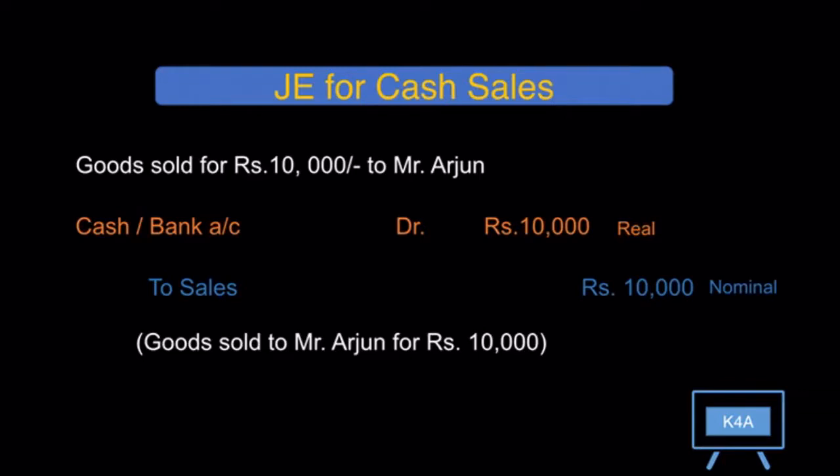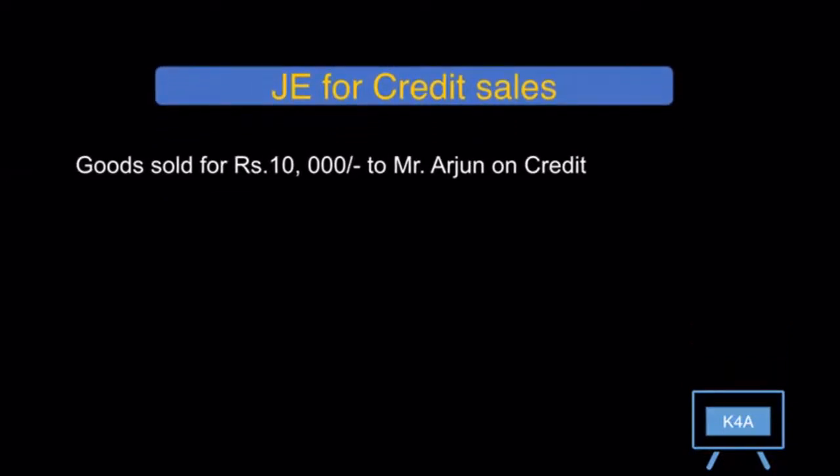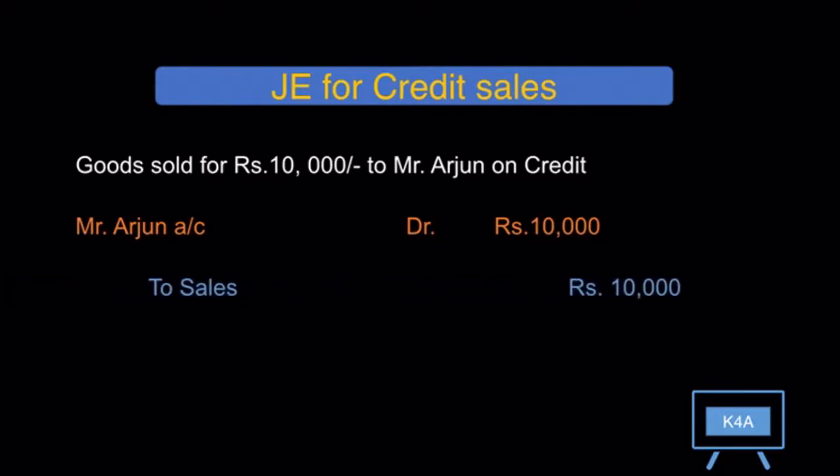We have credited the sales account because sales account is a nominal account and the golden rule for nominal account is debit all expenses or losses and credit the income or gain. Here, sales is an income for the business, hence we have credited it. And the second entry would be for goods sold for Rs 10,000 to Mr. Arjun on credit. The entry is Mr. Arjun account debit to sales account, 10,000 each.